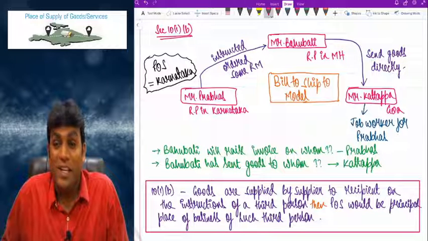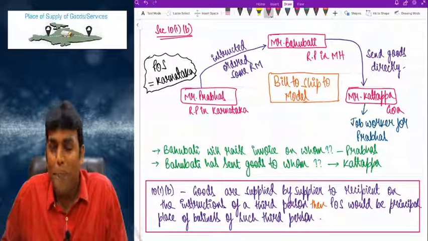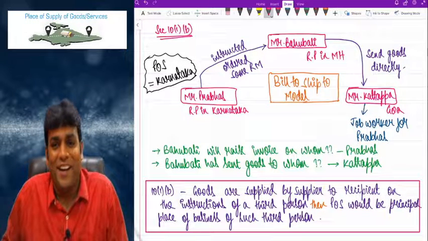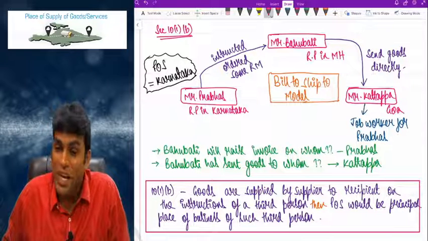So that is how, my dear friends, in this example, even though goods are going from Maharashtra to Goa, place of supply still became Karnataka. That is because of the story of principal place of business of such third person.